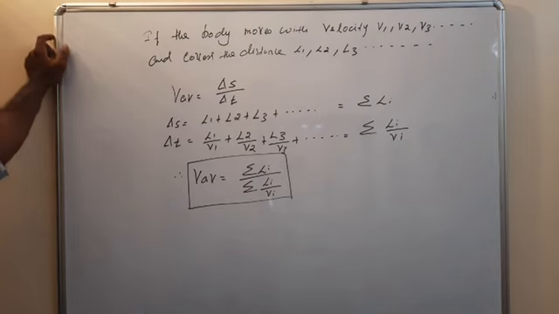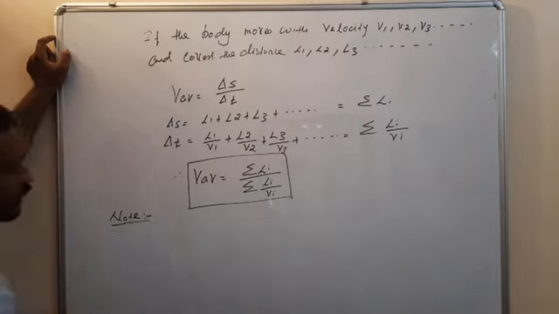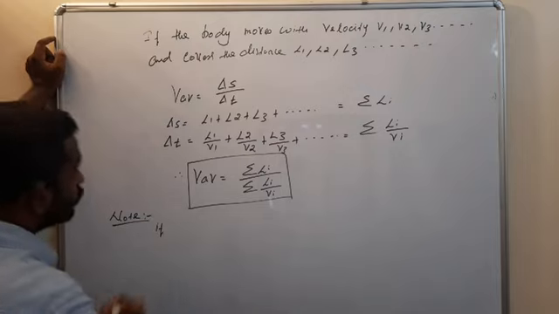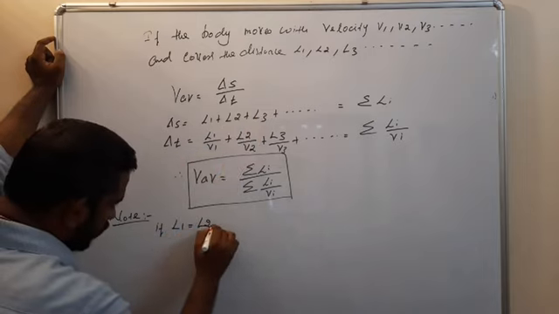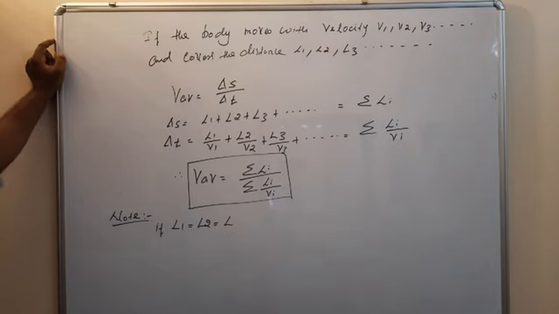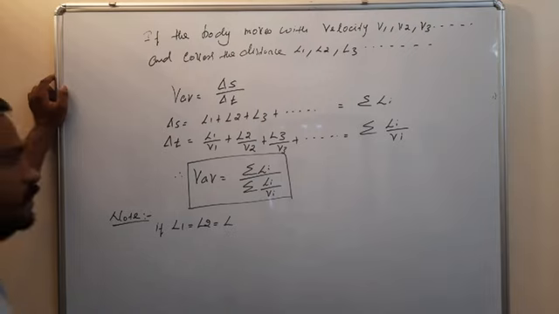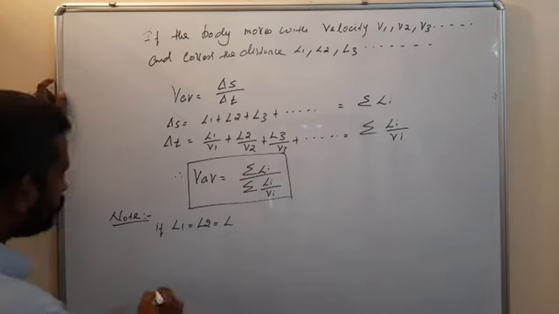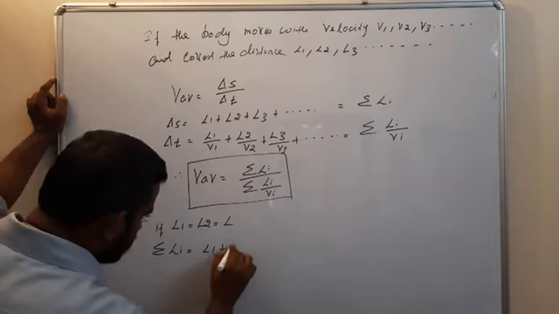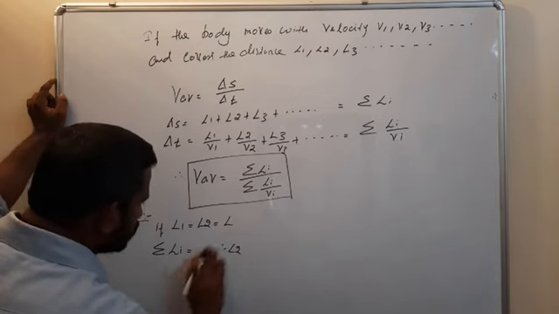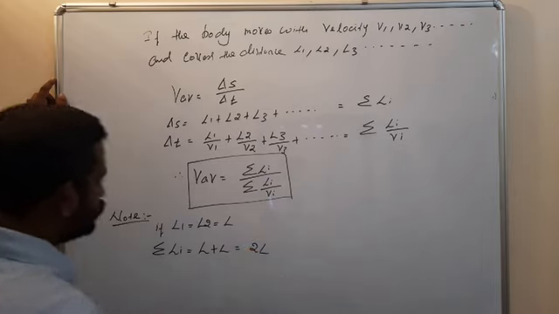Note, if the distance traveled by the body L1 is equal to L2 is equal to L, then summation of Li is equal to L plus L, that's equal to 2L.